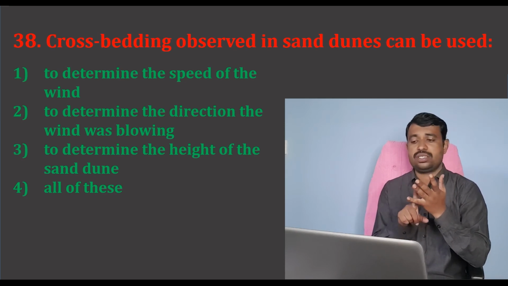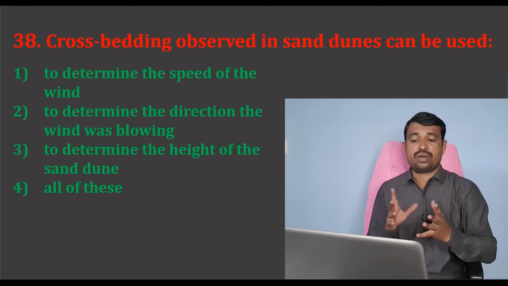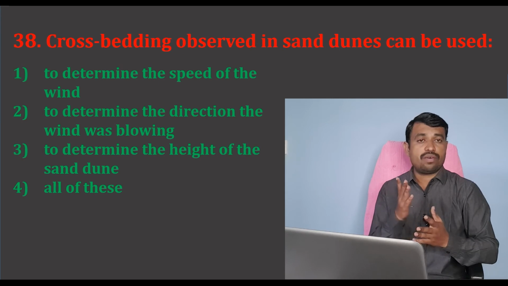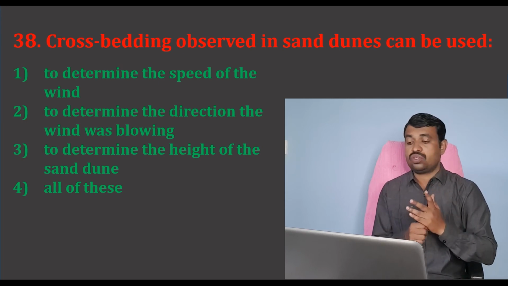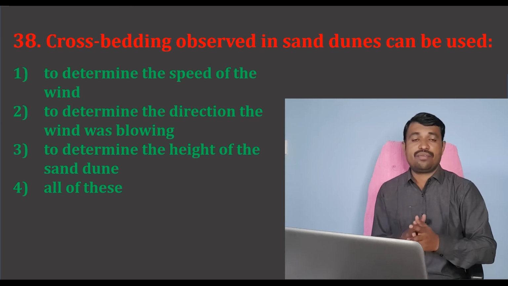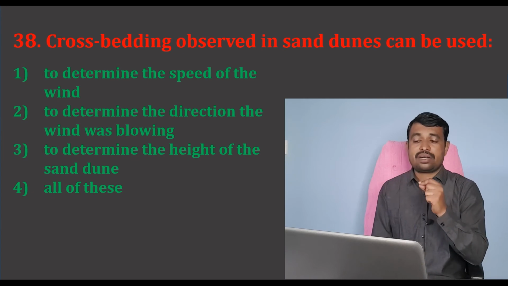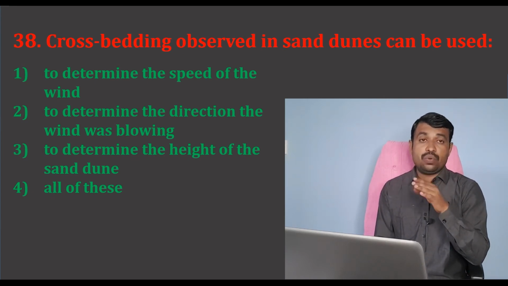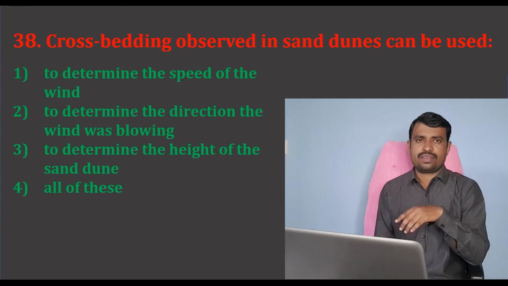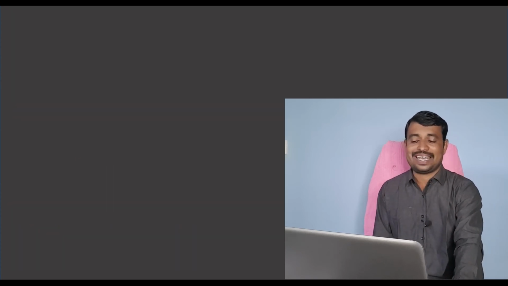The first option is to determine the speed of the wind. Second option, to determine the direction the wind was blowing at that time during the deposition. Third option, to determine the height of the sand dune. And the fourth one is all of these. The correct option is to determine the direction of the wind during the deposition of these sand dunes, in which direction the wind was blowing. So option number 2 is the correct answer.